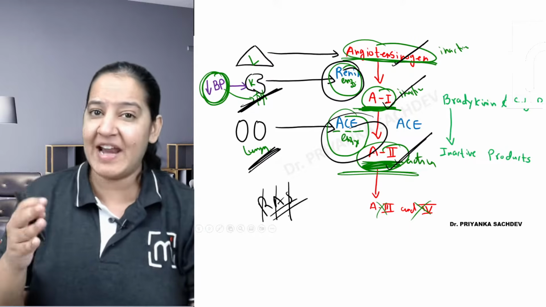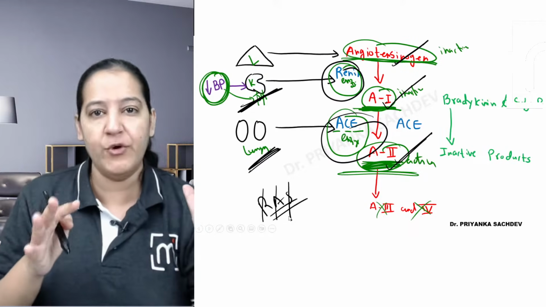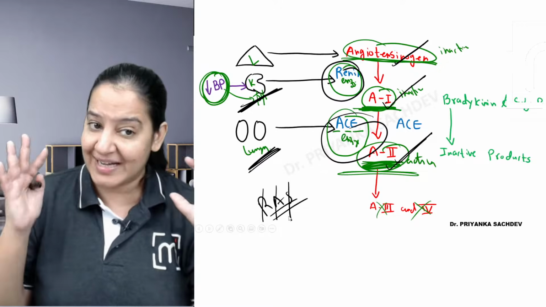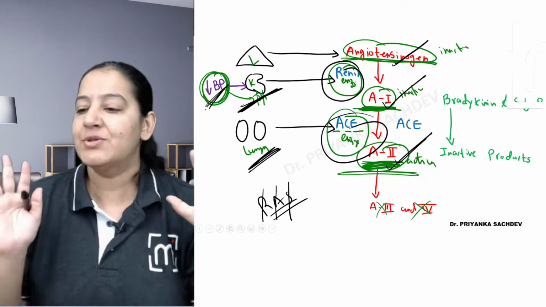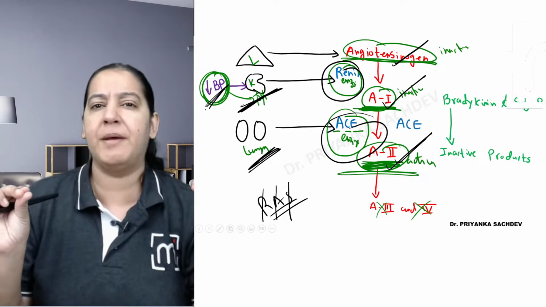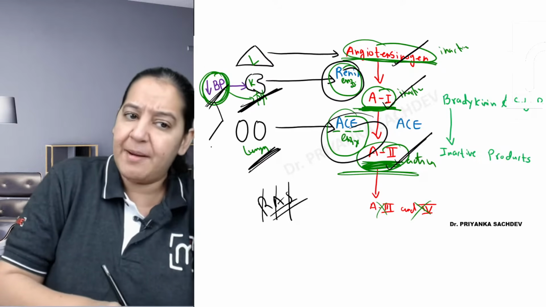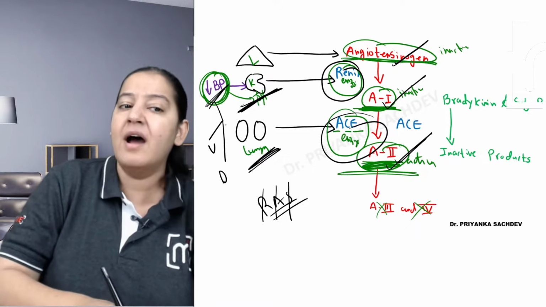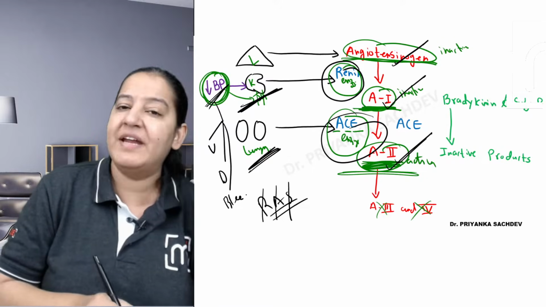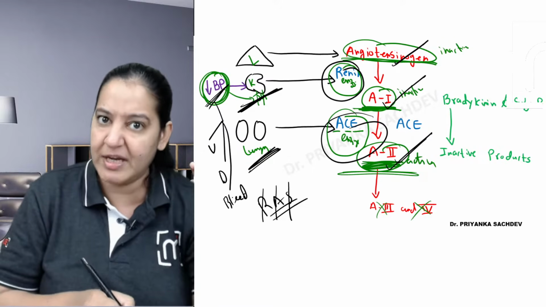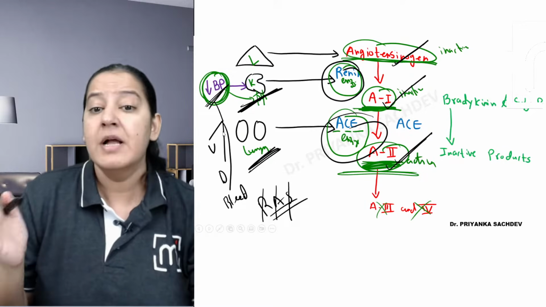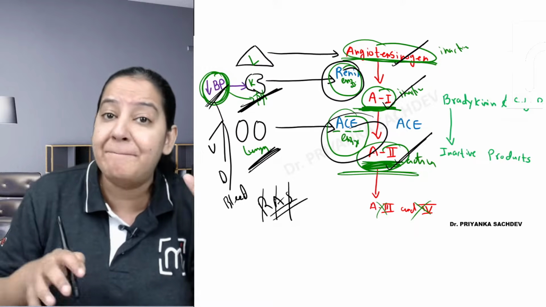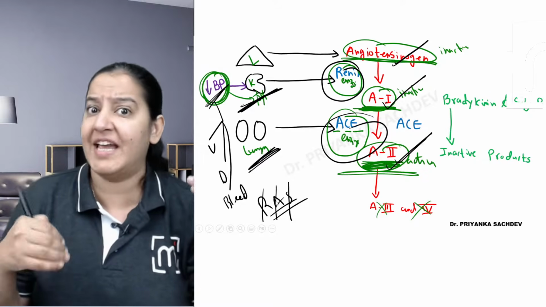So in this family, we have a few proteins and a few enzymes. This system will be activated only when there is a fall in BP, otherwise it is not activated. In any human being, if there is a fall in BP due to any reason, the reason can be vomiting, diarrhea, or bleeding, due to an accident, surgery, or anything else. Fall in BP is there. So this system is given as a backup by God in all of us, an inbuilt system.